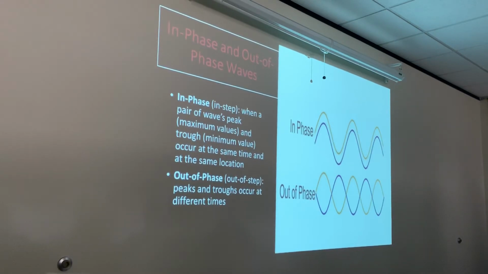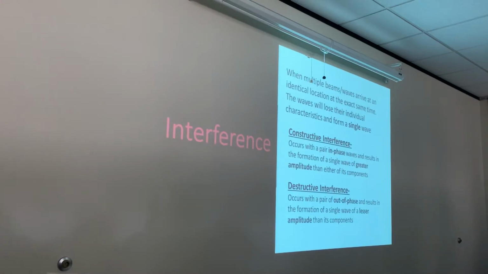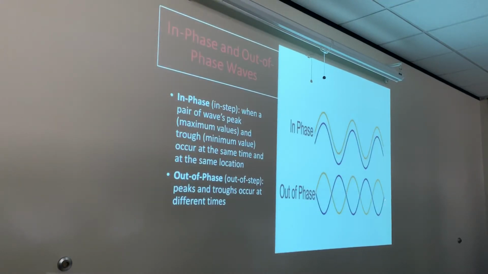Okay? So let's talk about interference, guys. Interference occurs when multiple sound beams arrive at the same identical location at the exact same time, and it is going to cause these waves to interfere with one another. The waves will lose their individual characteristics and form one single wave. Okay? So, for instance, these two waves, you see how they meet right there? That's interference right there. And because that's a perfectly out of phase wave, we're going to talk about what happens when two waves are perfectly out of phase.